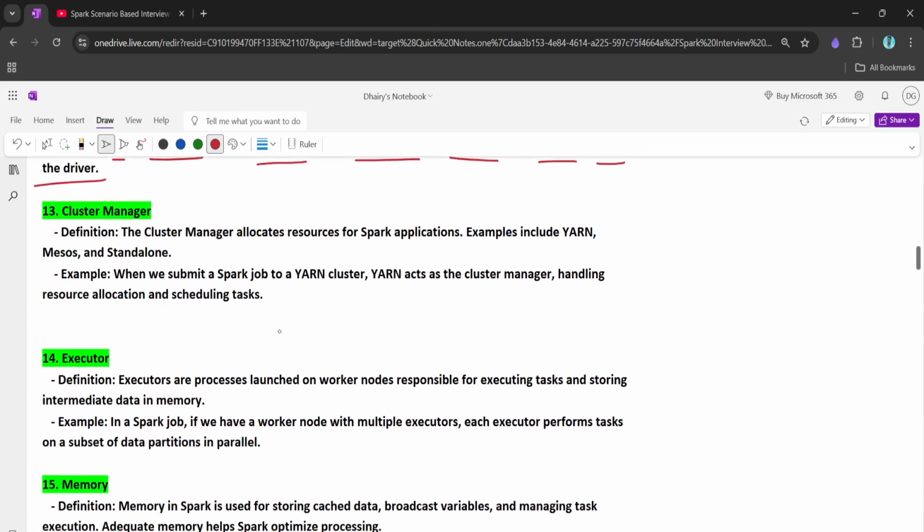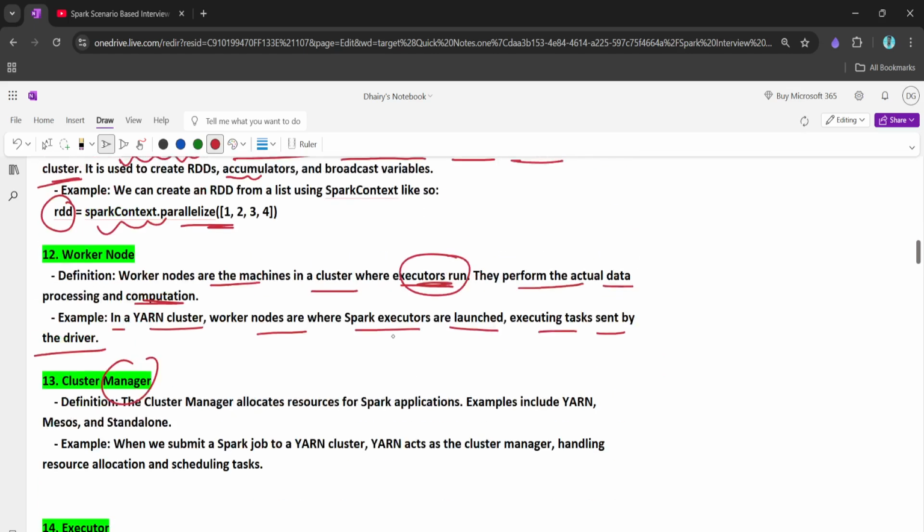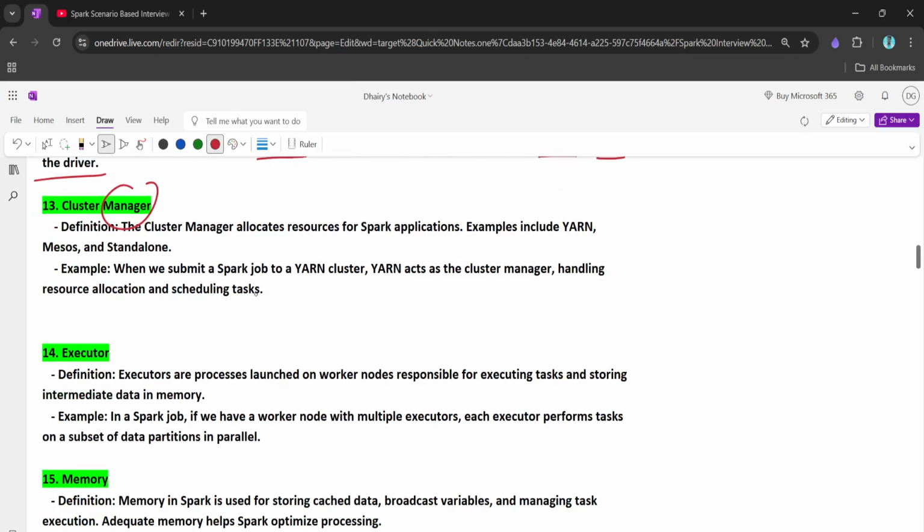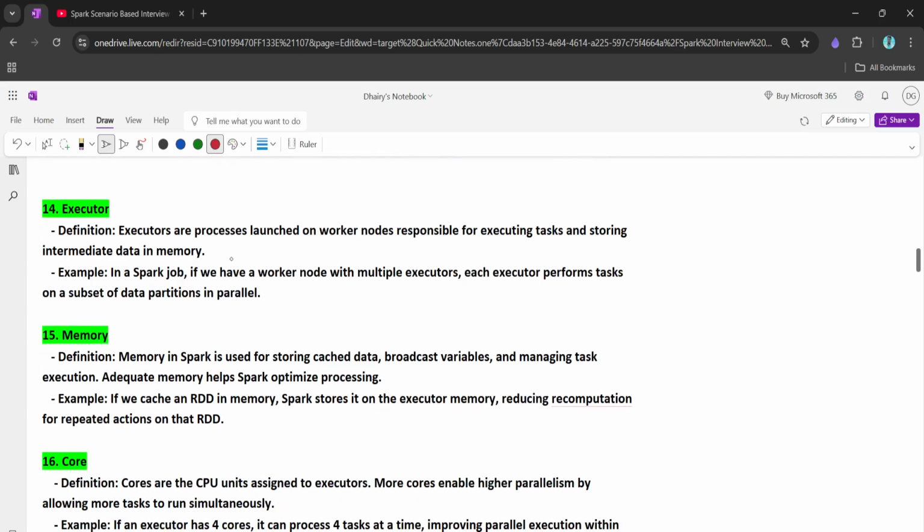And then we have the cluster manager. This is quite easy to understand. The cluster manager basically coordinates between the executors and the driver, right? So this is how we can give the answer. The cluster manager allocates the resources for the Spark application, and there are different types of cluster managers like YARN, Mesos, standalone, Kubernetes, and all those things, right? Then we have the executor.